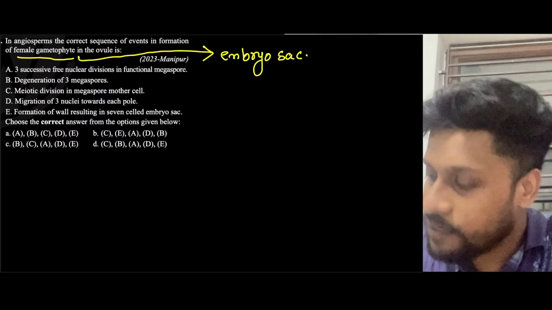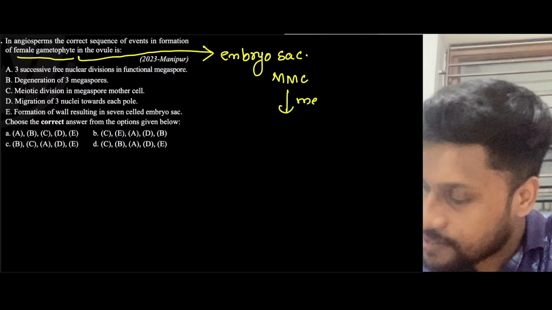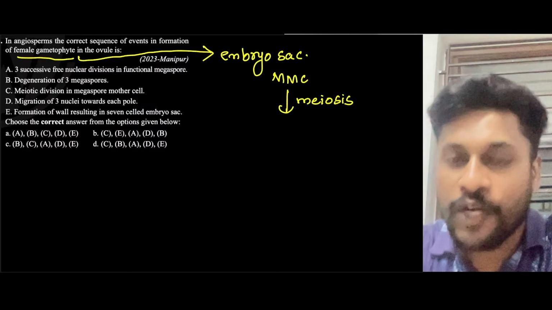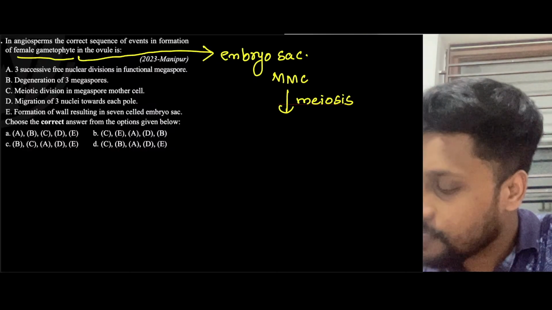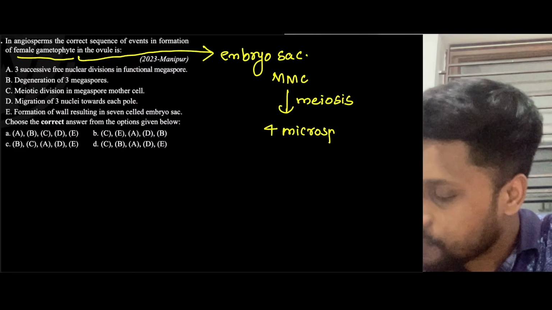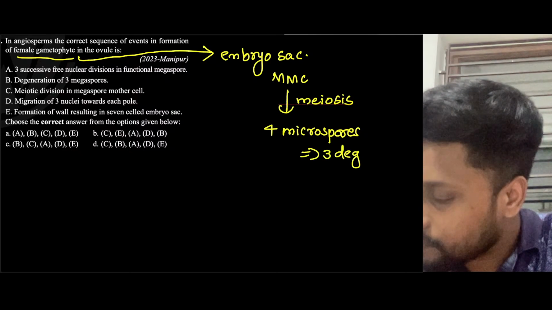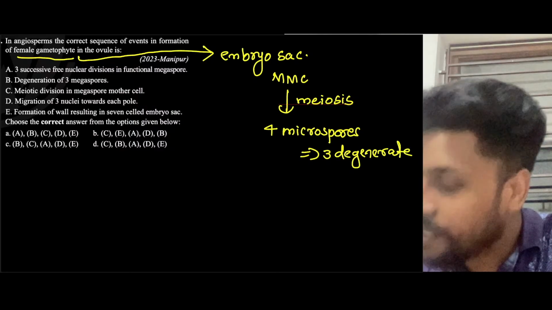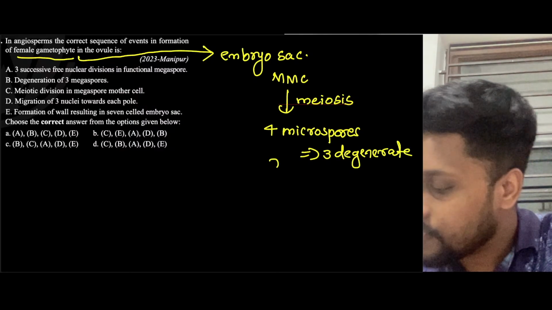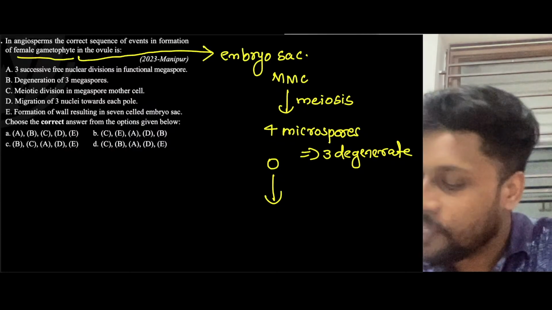In this process, first of all, the megaspore mother cell will undergo meiosis. If the megaspore mother cell undergoes meiosis, it will produce four microspores. Out of these four, three will degenerate, and there will be one remaining. This single one will be converting into what? Embryo sac, right? How will it convert into embryo sac?